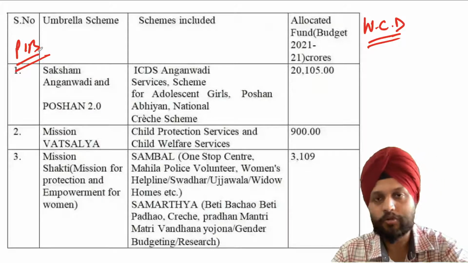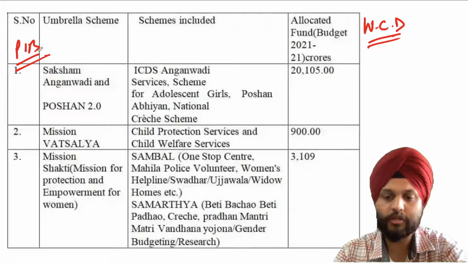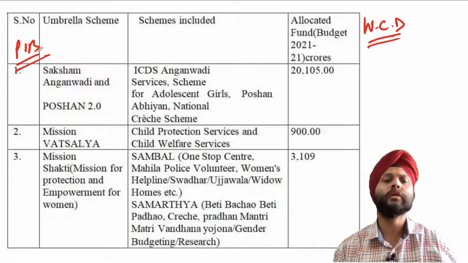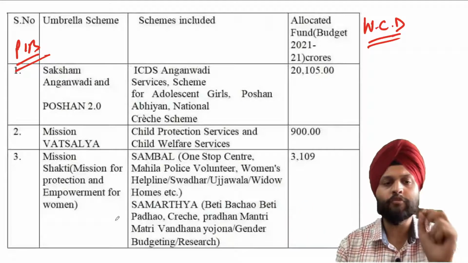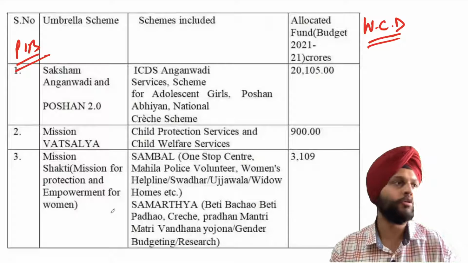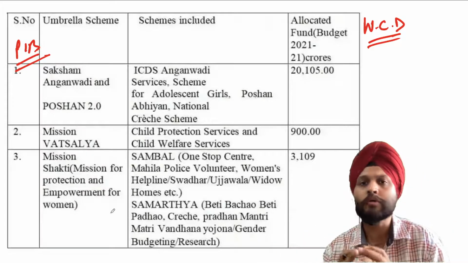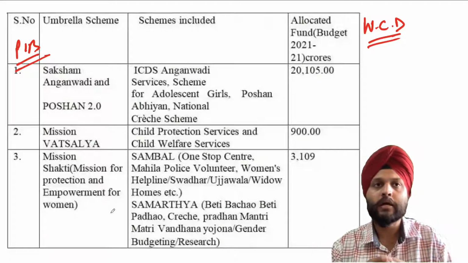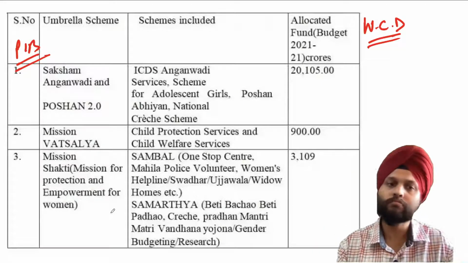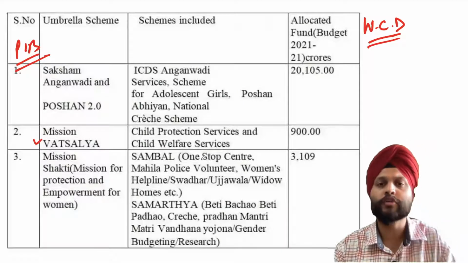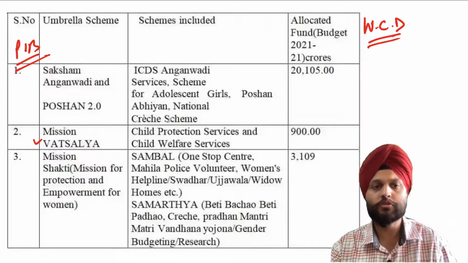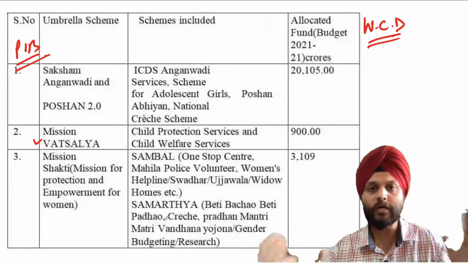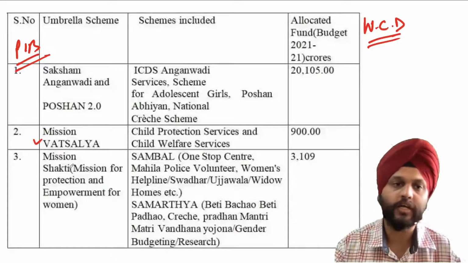So what it did, in the last year, before the budget year, was segregate them. The Ministry of Women and Child Development is running a number of schemes. Some schemes are for protection and empowerment of women, some are for nutrition of the child and the maternal, the lactating mother. And it also has certain schemes for the protection and welfare of children. You can see there are a number of schemes over here. All these schemes are clubbed together in 3 distinct categories.